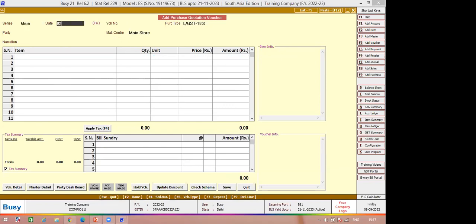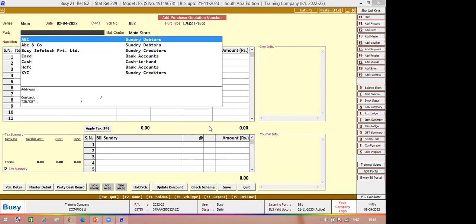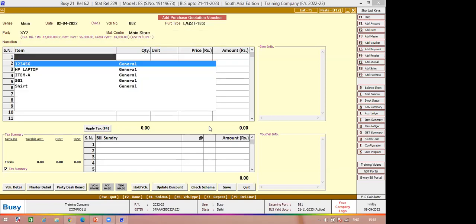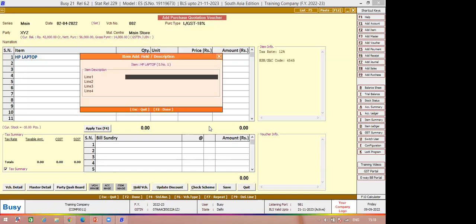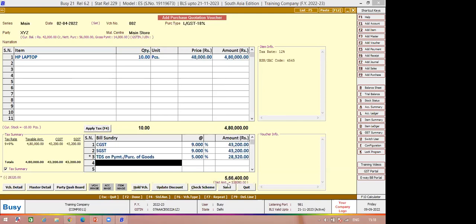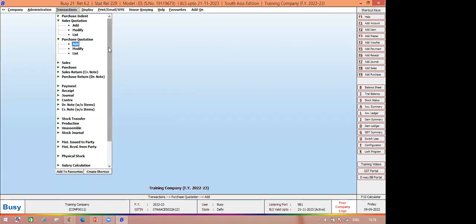Now, a second quotation may come from a different company. Let's say on the second day, I acquire another quotation from a different company for the same item. Let's say XYZ is my vendor. I also took a quotation from XYZ for the same item, HP laptop. So XYZ company has provided me a quotation for the HP laptop at 48,000 per piece. So I've done two quotations.